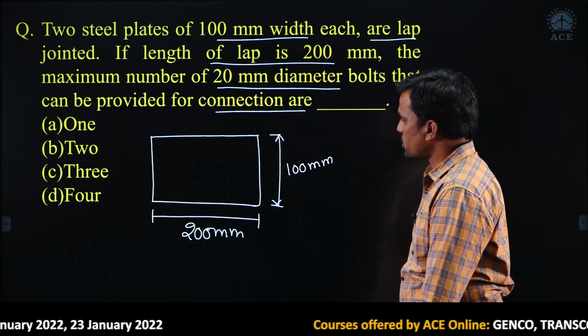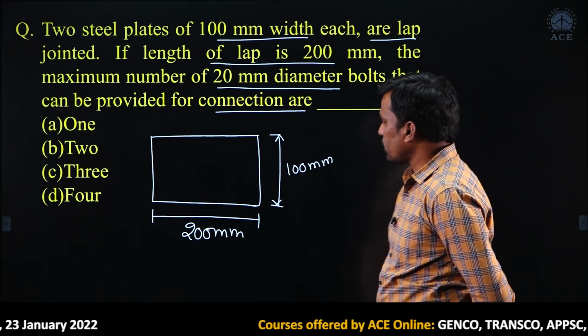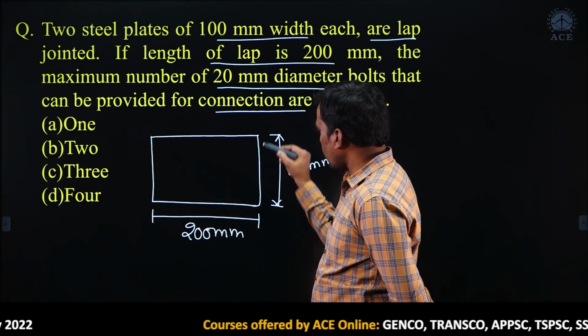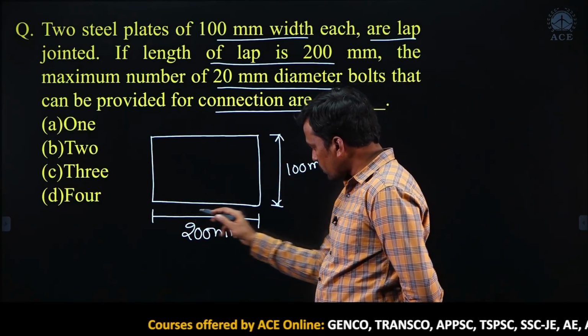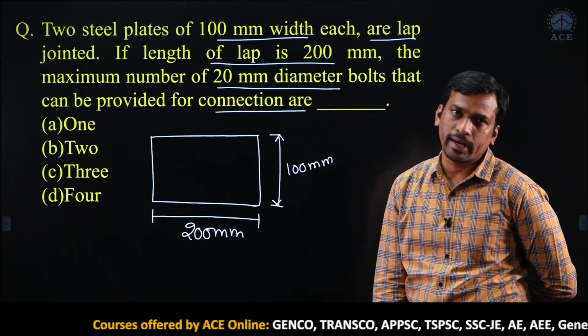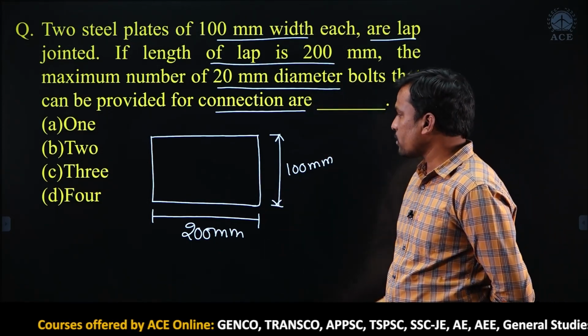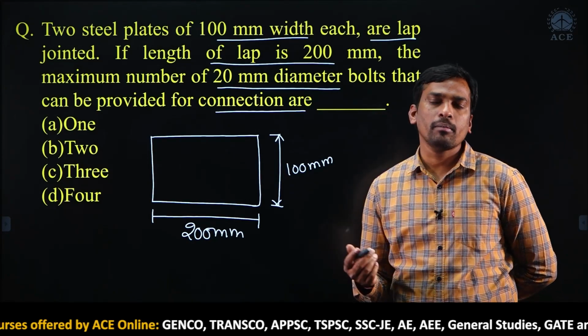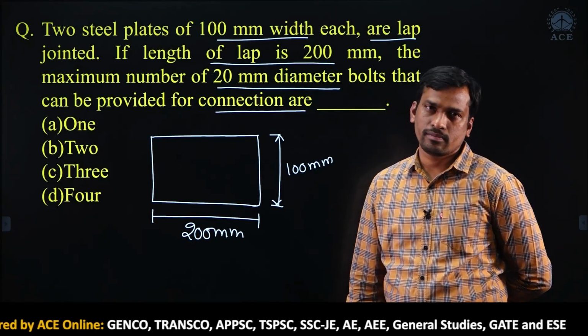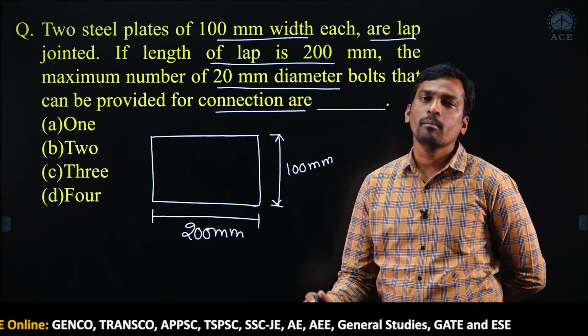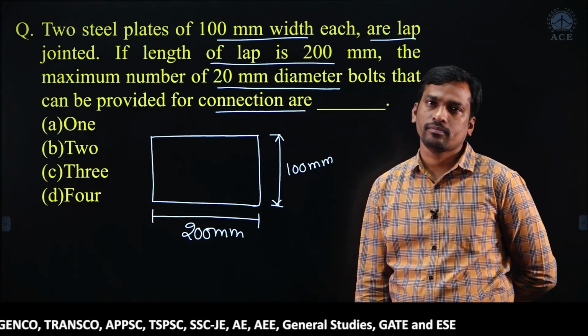Maximum number of bolts, okay. So, we have to find the number of bolts along the width, then along the length, both we have to find, and before that we have to find the minimum end or edge distance. Similarly, we have to find the minimum pitch also, okay.